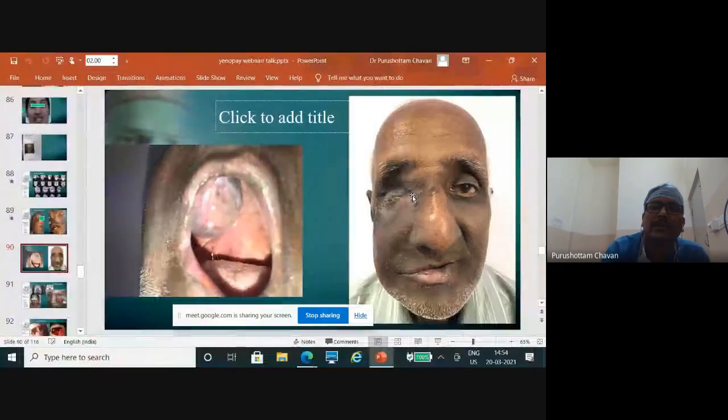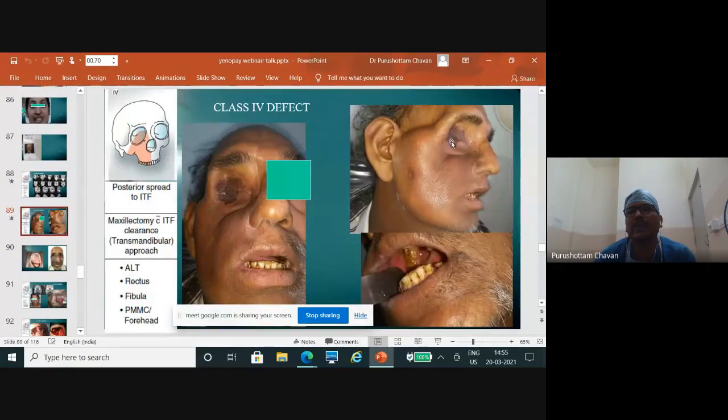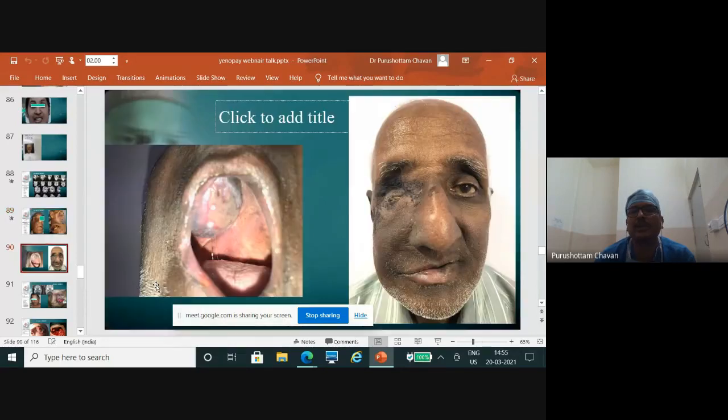And reconstruction improves it. I showed you this, and this without free flap, same orbital exenteration and maxillectomy. See the facial expression versus see the facial expression. It is just after the radiation. Still, you can see the radiation induced darkness over the face. So these are the things. If the patient starts accepting that, if he gets a good quality of life, he forgets the cancer faster.